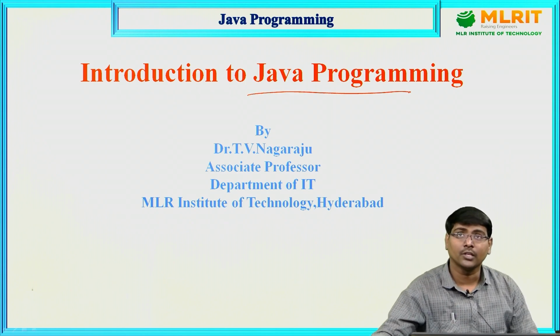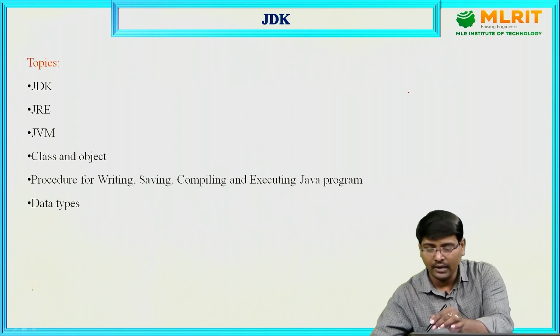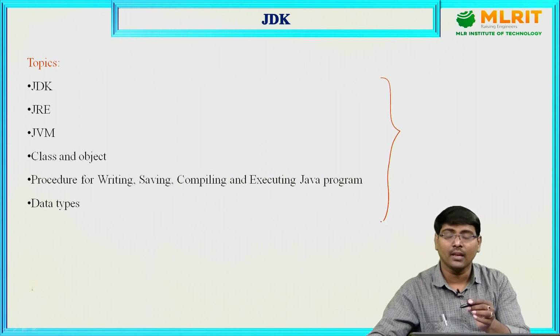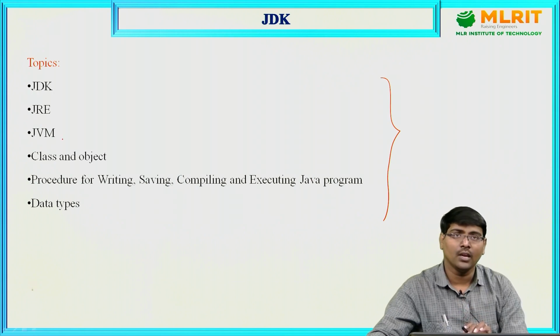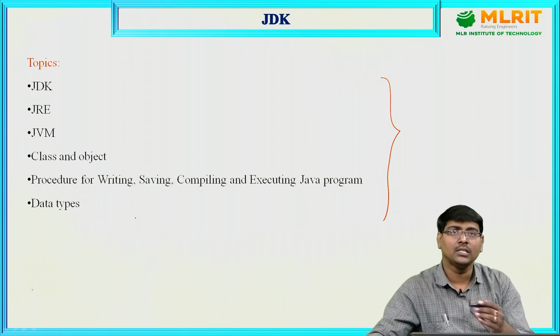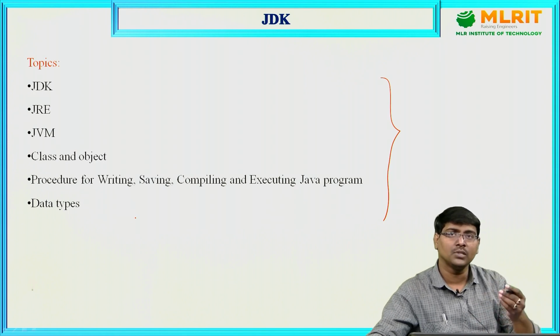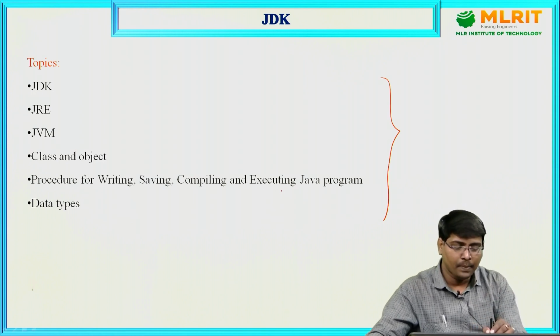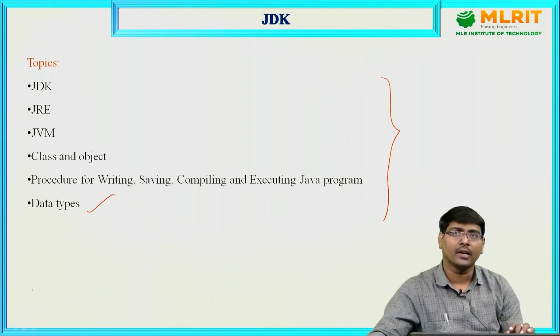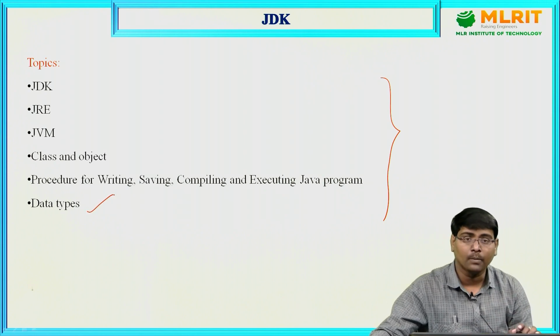Next, these are the contents that we are going to cover. What is JDK, JRE, JVM, followed by class, object and the procedure: how to write a program, save the program, compile and execute the program, followed by different data types. Okay, let's move one by one.